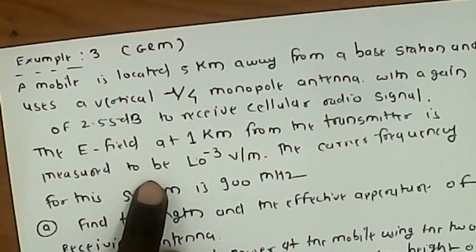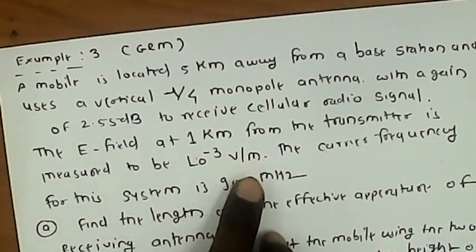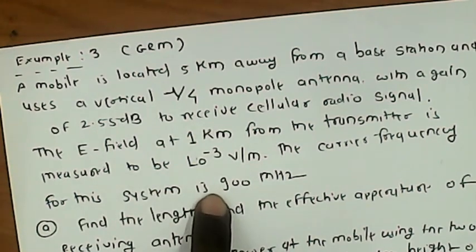This is the measured distance D0, and this is the reference electrical field E0, equal to 10 to the power minus 3 volt per meter. The carrier frequency of the system is 900 MHz.